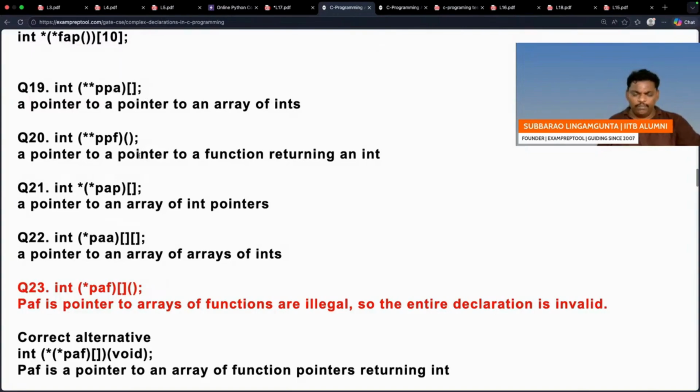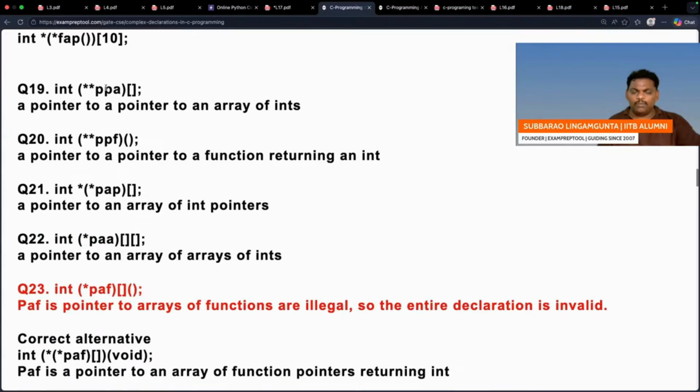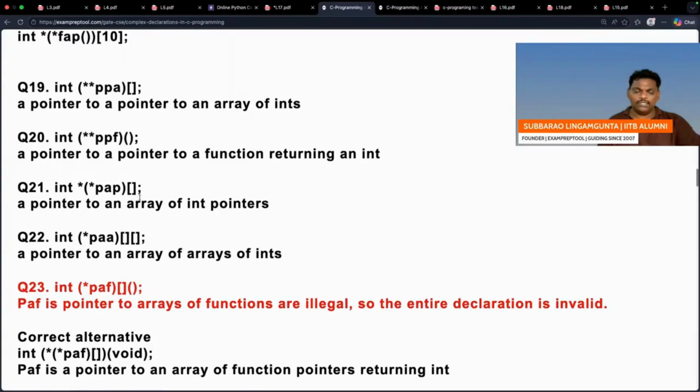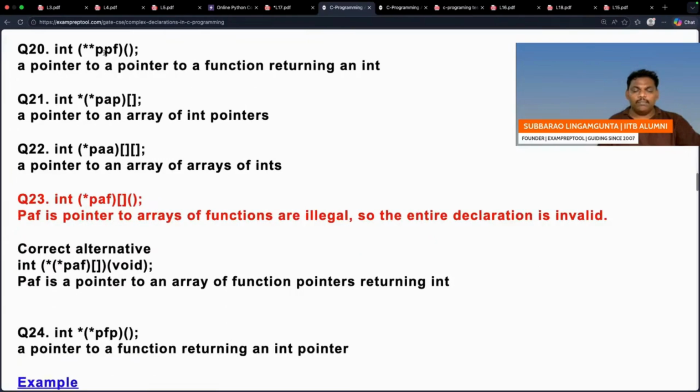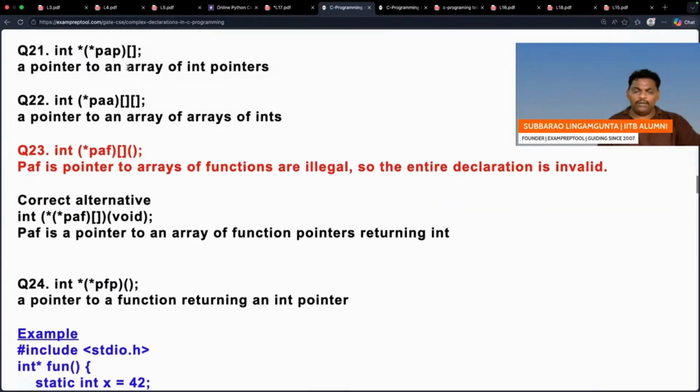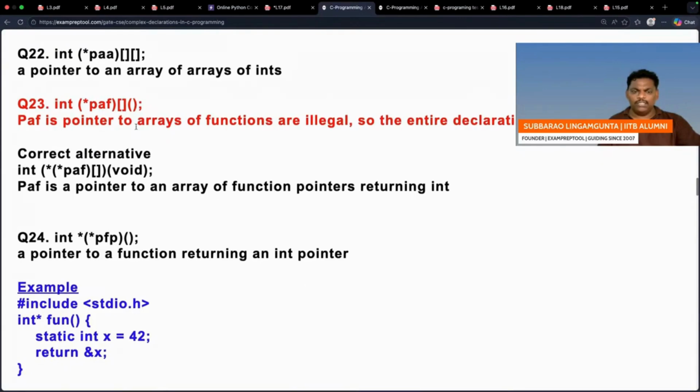Yes, same meaning. Next one, question number 19, nothing special. A pointer pointing to an array which internally contains integers. That's okay. Question number 20: PPF is a pointer pointing to a function which returns an integer. That is also normal. Next one: PAP is a pointer pointing to an array where everyone is an integer pointer. That is also a normal thing, nothing to think that much.